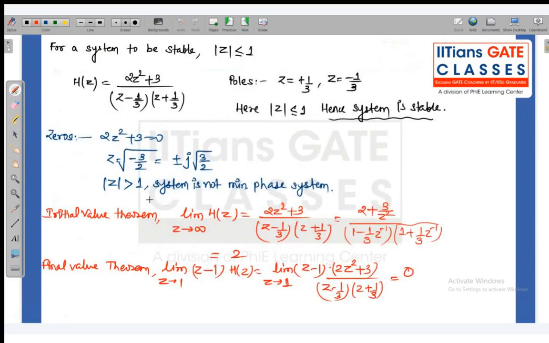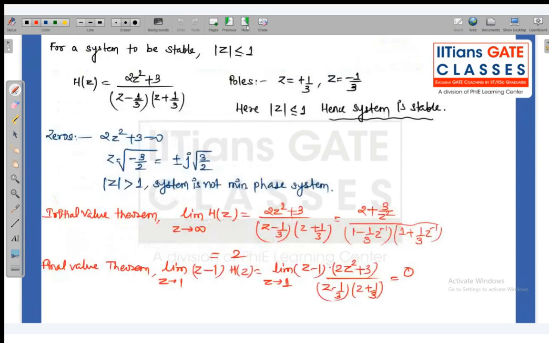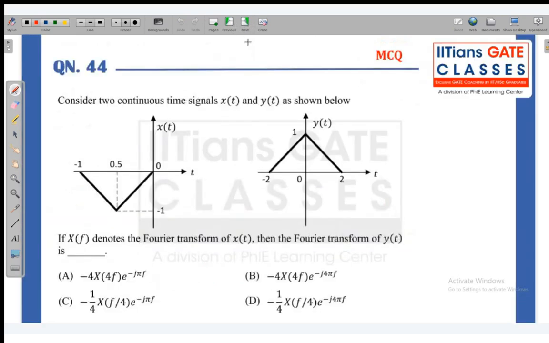Okay, so this is the multiple select question. So these two questions had no doubt, and this is the clear question that was asked. Now coming to the next question. This question is given as MTA, though it is an MCQ question, but it is given as MTA.